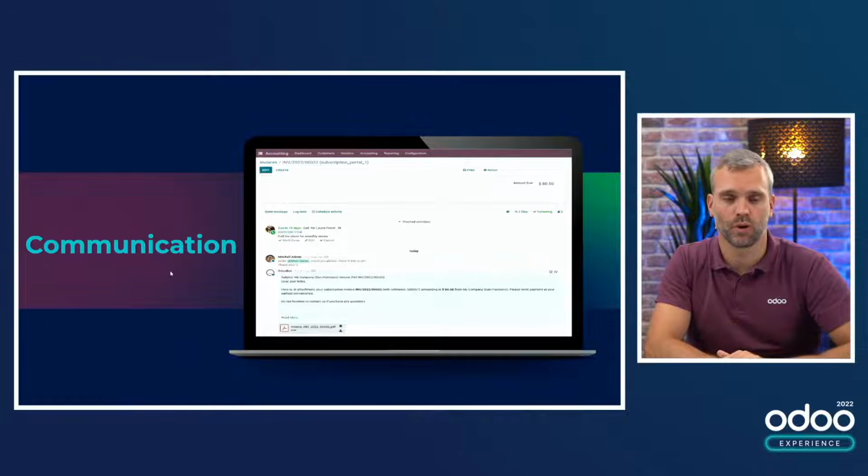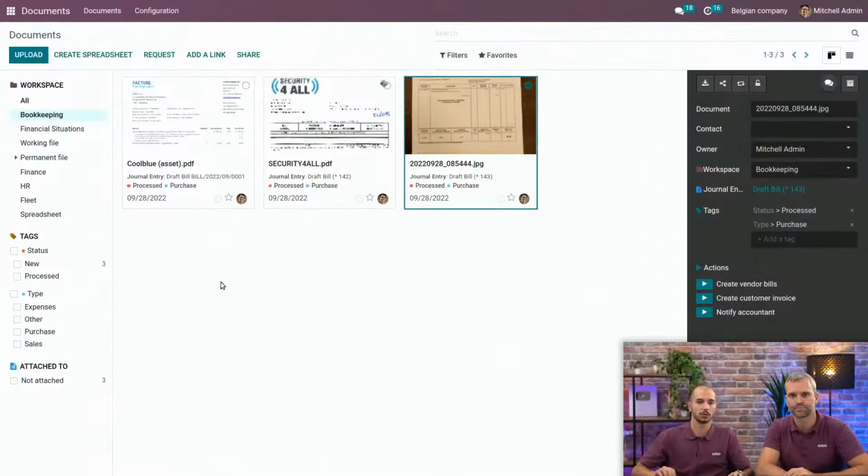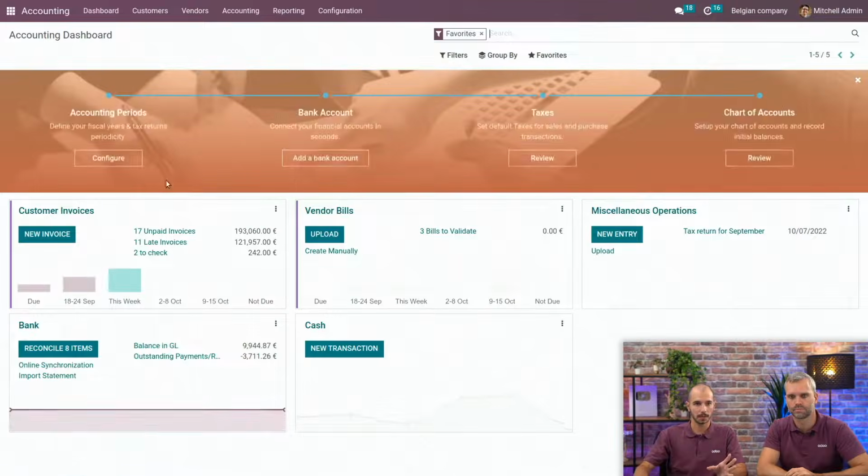Another point to a great collaboration is, of course, communication. And Odoo can help you create easily communication channels that will help you talk to your clients and your employees quickly, right? Loïc, can you show us some example of communication channels in Odoo? Yes, so for that we will go to the accounting application, and I will show this in the customer invoices.